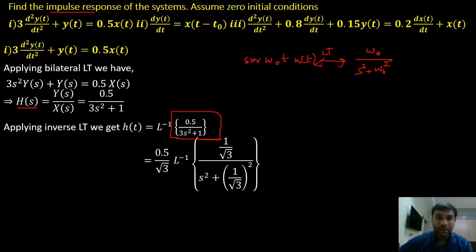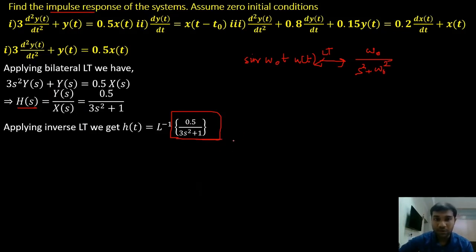Since 0.5 is a constant, I took it outside. So what do I have left inside? Inside I have 1 by 1 plus 3 s square, or 3 s square plus 1. But in the denominator, I need to have just s square.